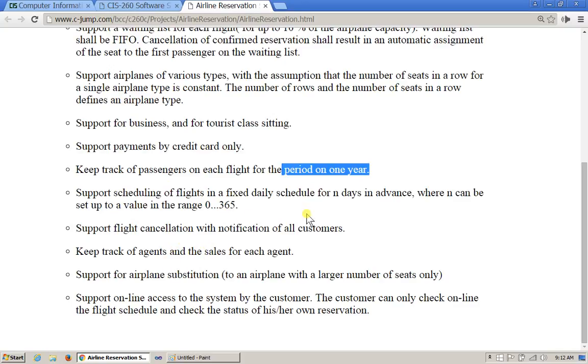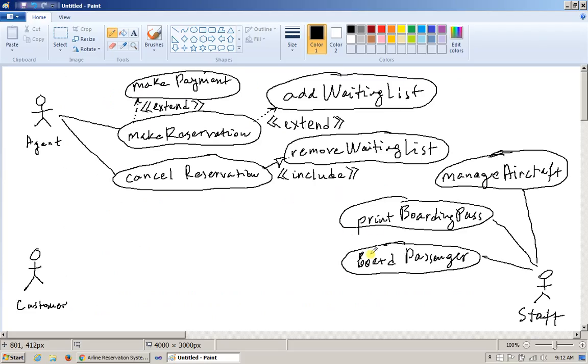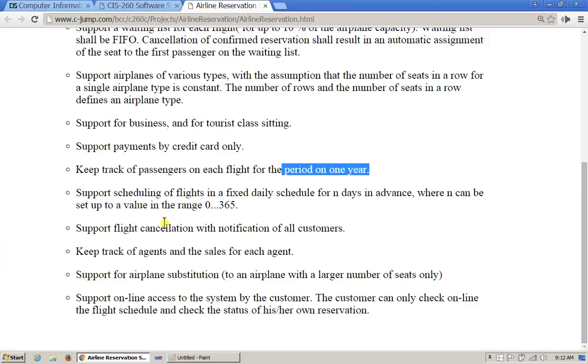All right, and by the way, this information can be used for security purposes and general types of information, but also we can recognize passengers and give them credit or discounts on future transactions for being a loyal customer, right?